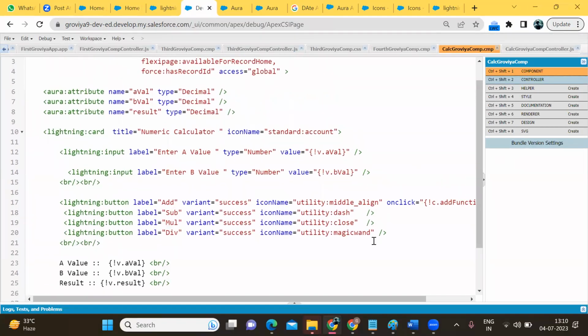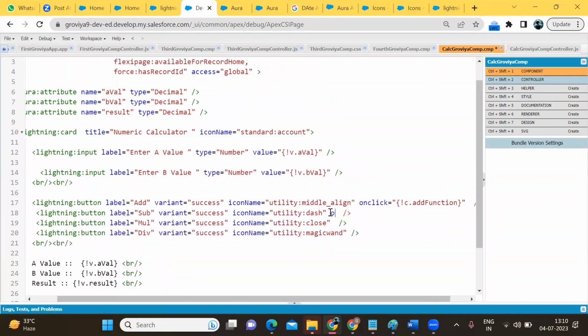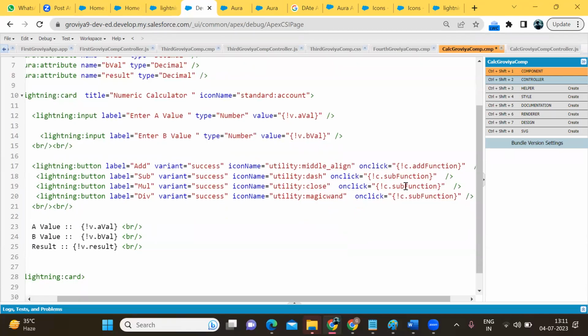Now I'm going to write the logic for every button. On click, c dot sub function. Okay, when you write onclick, don't write c in capital form. If you write c in capital form, you will get an error message. Multiple tab function.